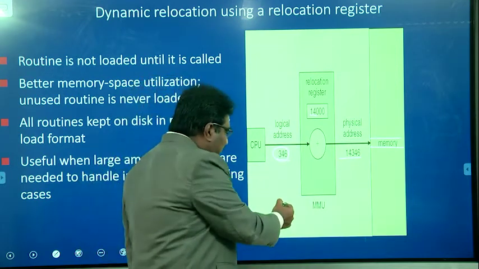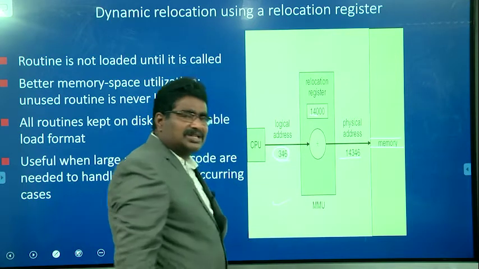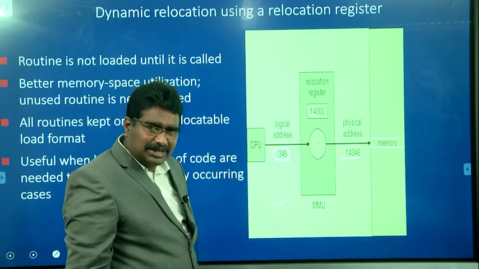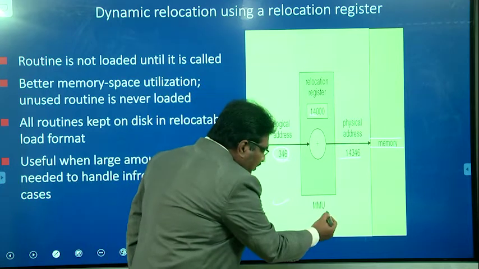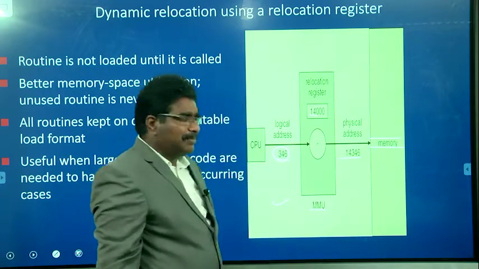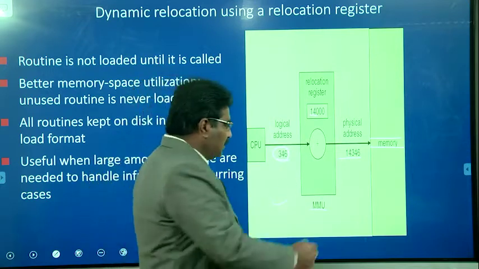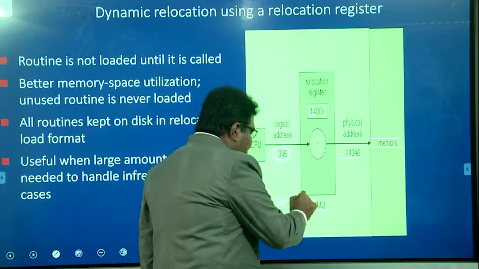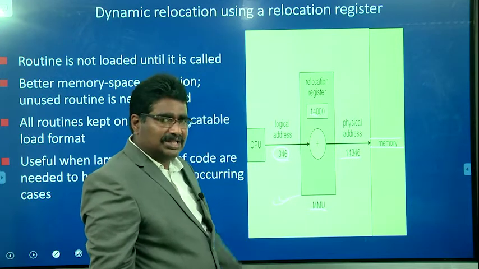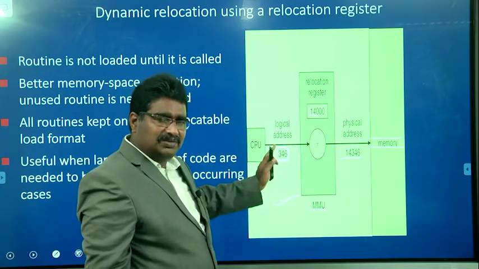So this is a simple example of how the logical address is converted into the physical address by the memory management unit. Here, MMU is nothing but the memory management unit, which simply performs the conversion operation. I hope you are able to understand how the logical address is converted to the physical address. It is a simple one.